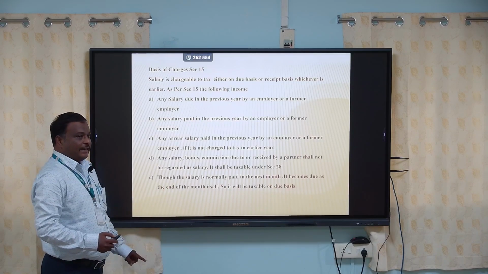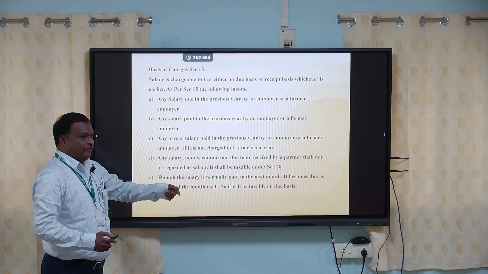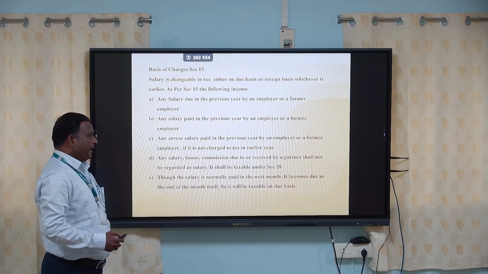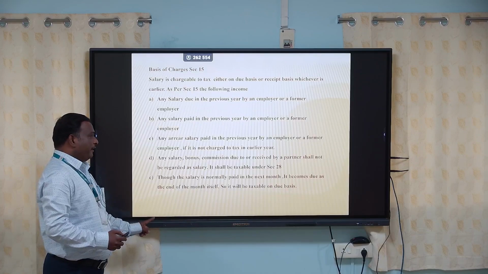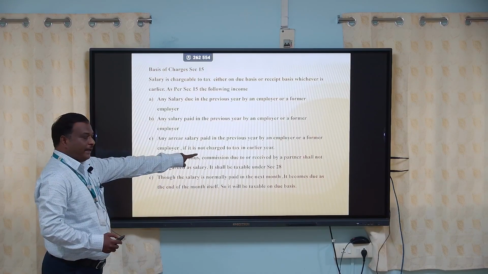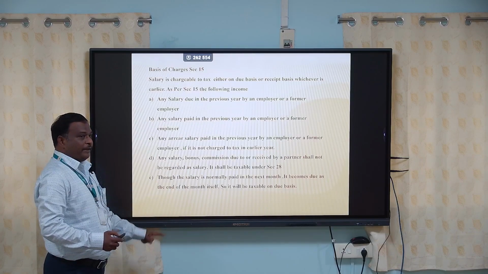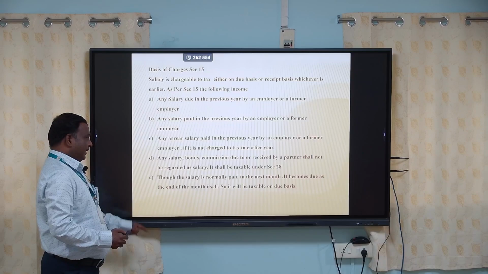Arrear salary means salary which had to be received in the previous month but is received in the current month. Any arrear salary paid in the previous year by an employer or a former employer, if it is not charged earlier, should be taken as a note. If it is not charged in the earlier year, it will be treated as arrear salary and it will be taxable in the current year.